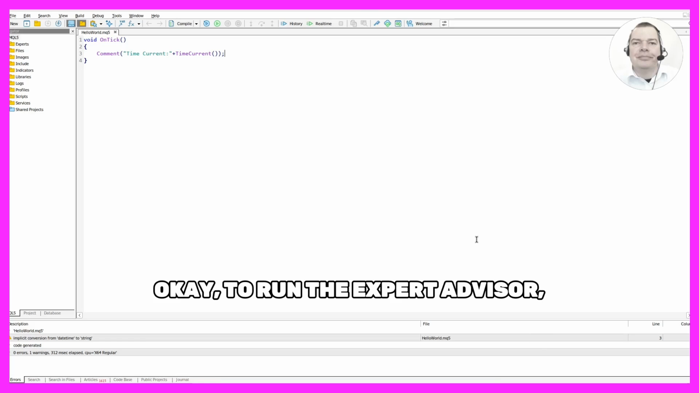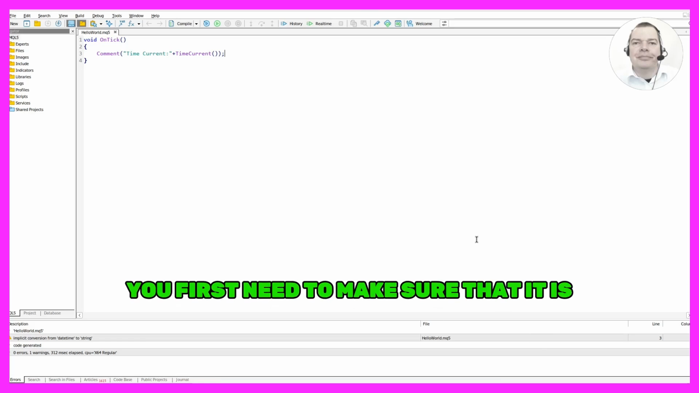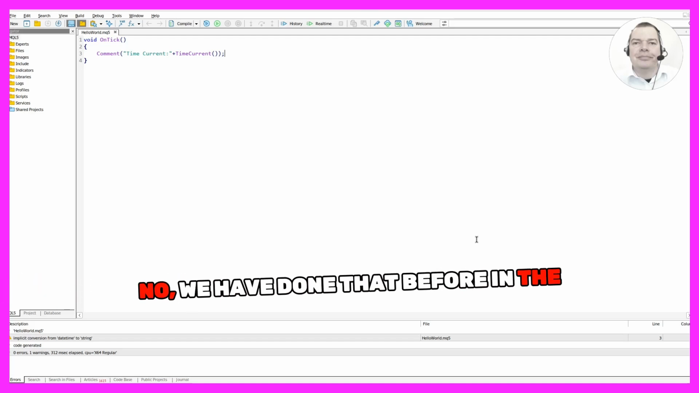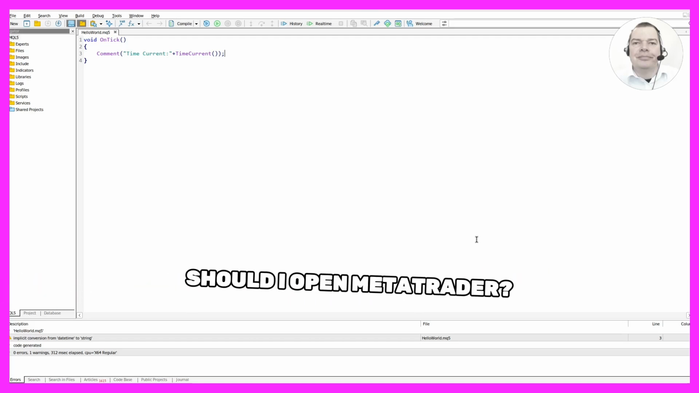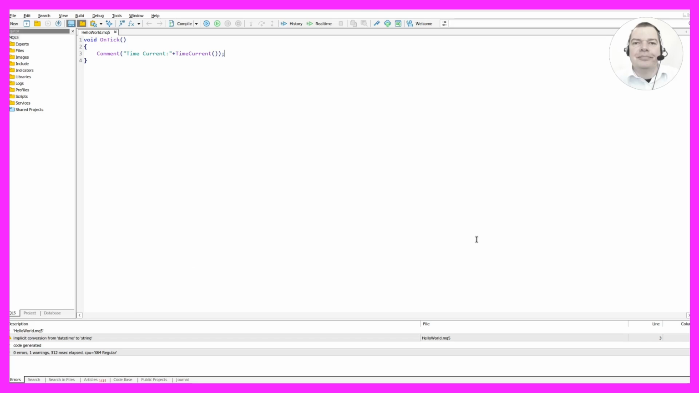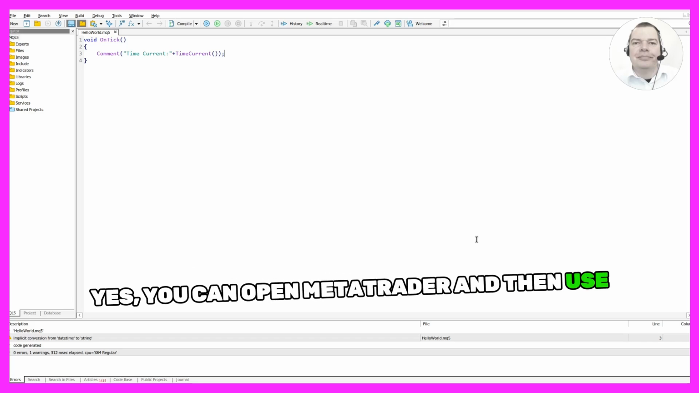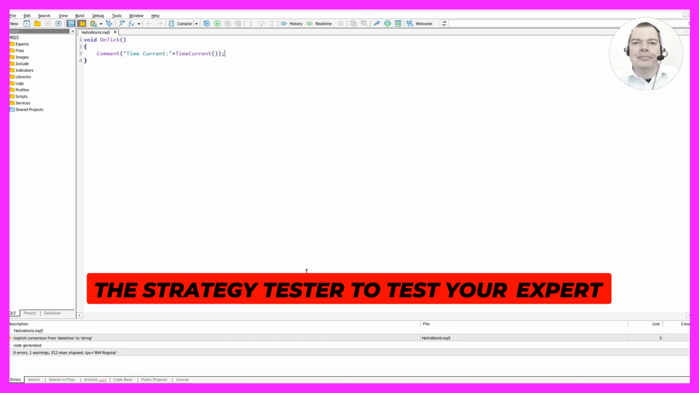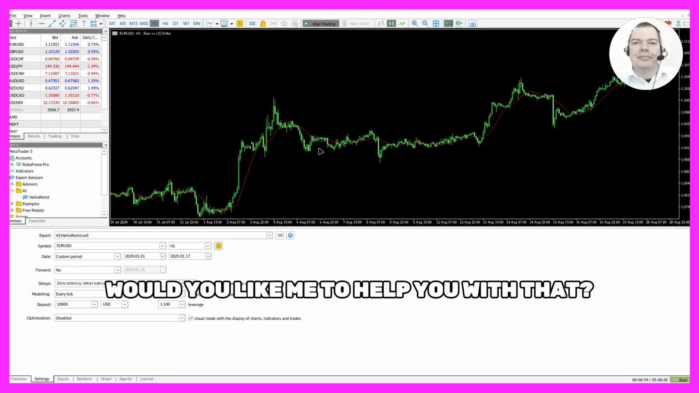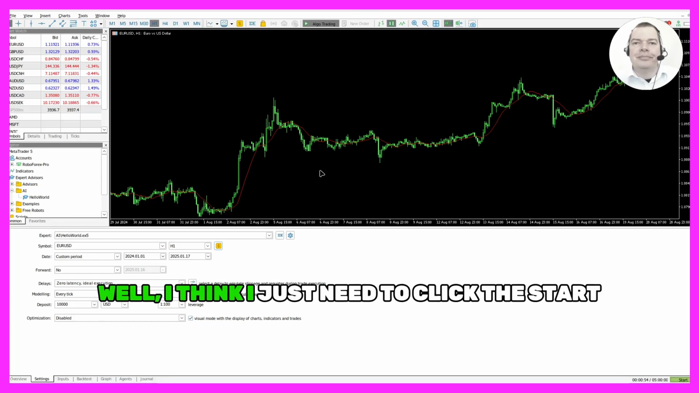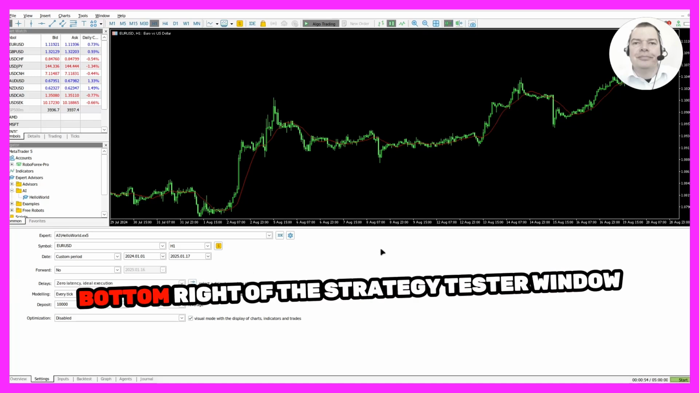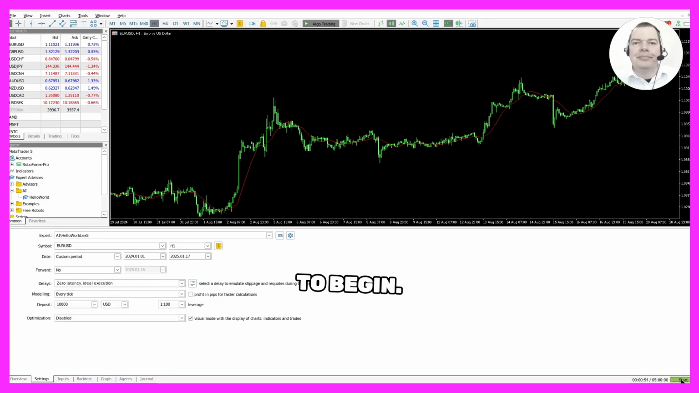Okay, to run the expert advisor, you first need to make sure that it is attached to a chart. Would you like me to help you with that? No, we have done that before in a strategy tester. Should I open MetaTrader? Yes, you can open MetaTrader and then use the strategy tester to test your expert advisor. Would you like me to help you with that? Well, I think I just need to click the start button. That's correct. You can click the start button on the bottom right of the strategy tester window to begin.